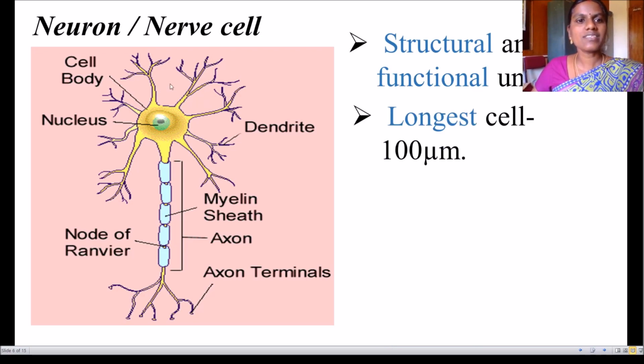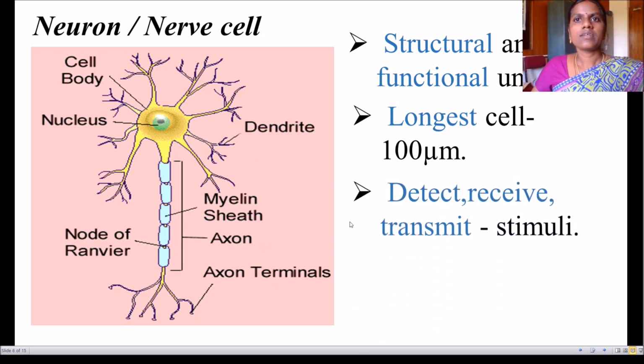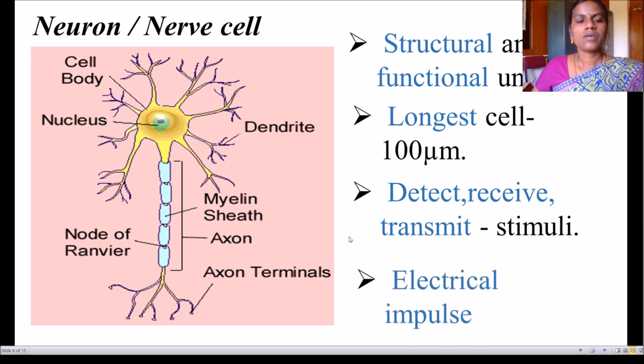It is the longest cell in our body, and it measures about 100 micrometers. It detects, receives and transmits stimuli. Information is carried in the form of electric impulses. So through these nerve cells, our memory, information and electric impulses are carried.